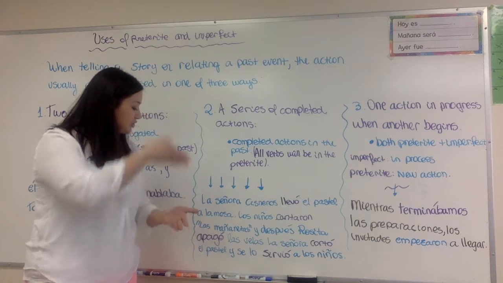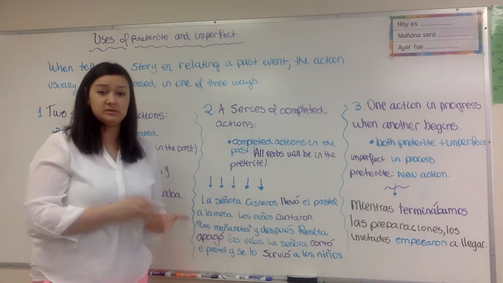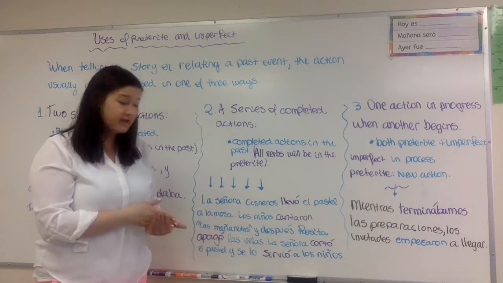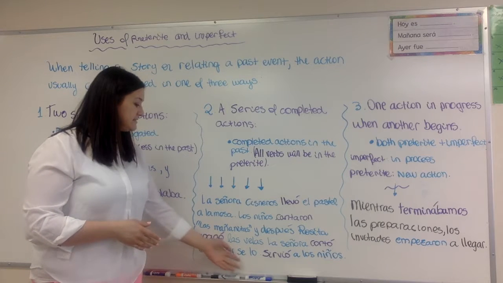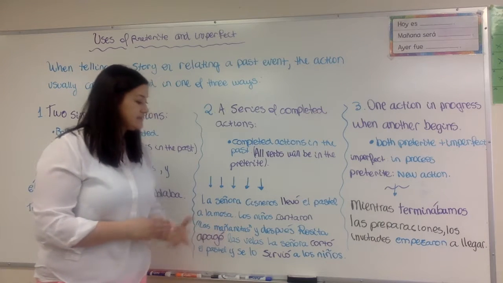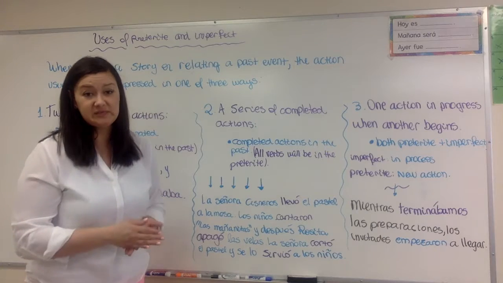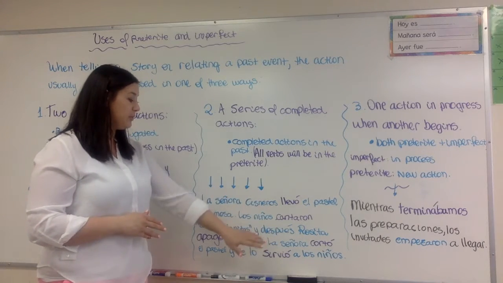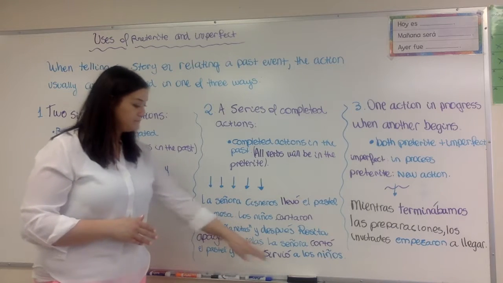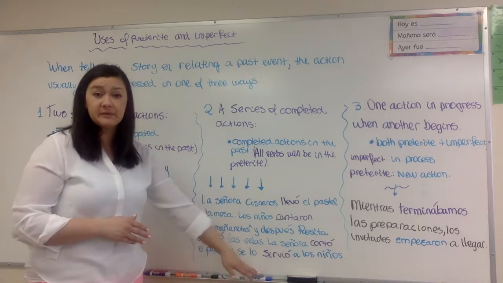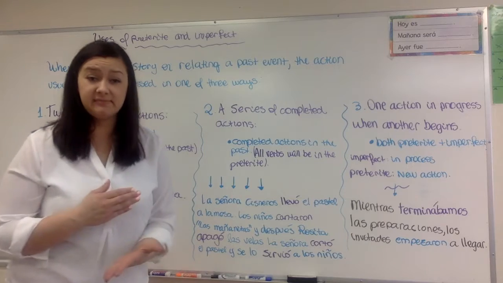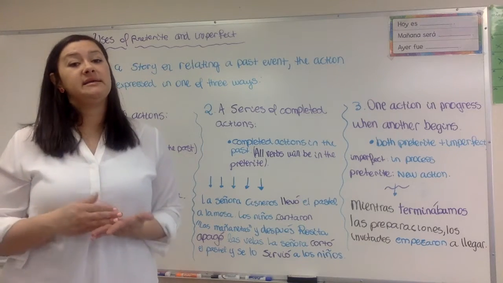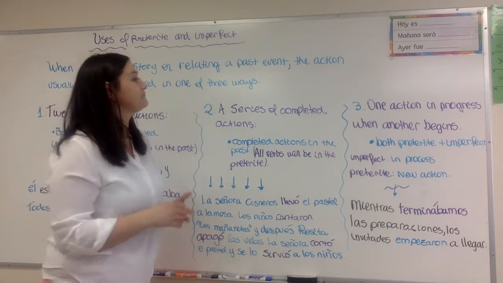La señora cortó el pastel. So the lady cut the cake. Y se lo sirvió a los niños. Served it to the children. So all of these actions, llevó, cantaron, apagó, cortó, and sirvió, are all actions that began and ended in the preterite, in the past.